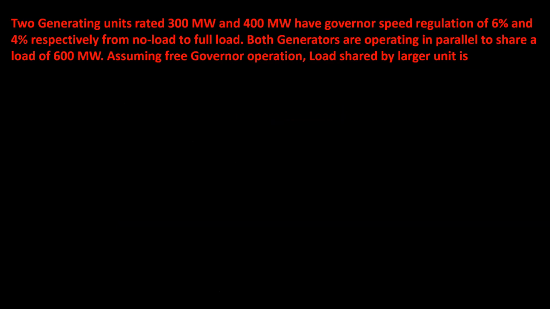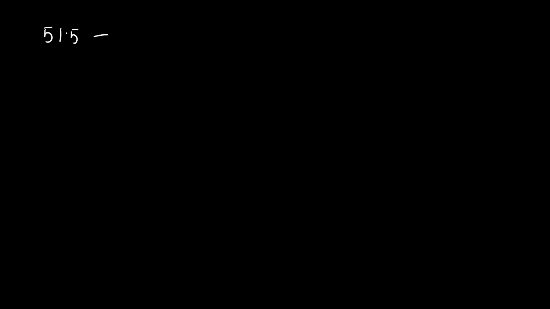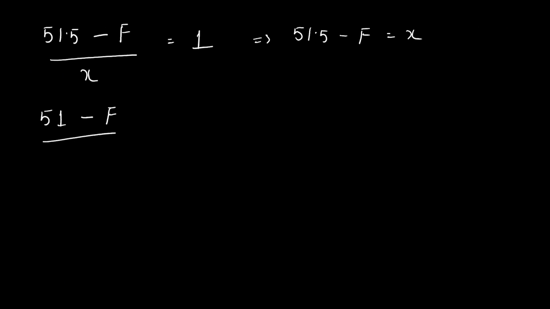So if I substitute these values, 51.5, the no load frequency, minus the operating frequency, divided by the load shared by this machine is equal to 1. Which implies 51.5 minus f is equal to x. The second relationship is no load frequency 51 minus operating frequency divided by 2.5 minus x is equal to 1, which implies 51 minus f is equal to 2.5 minus x.